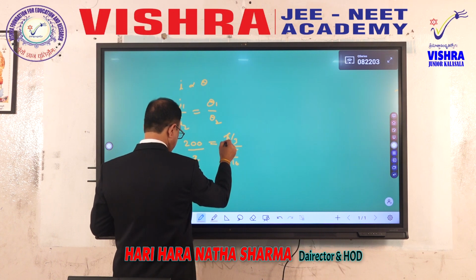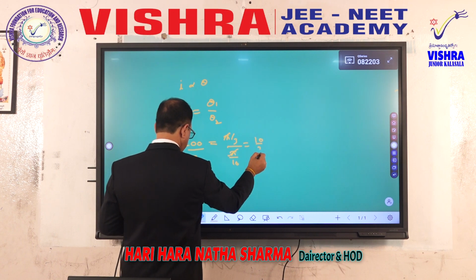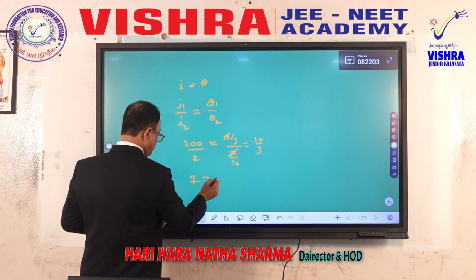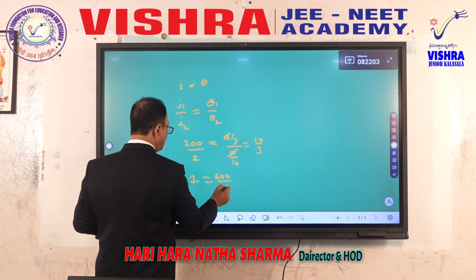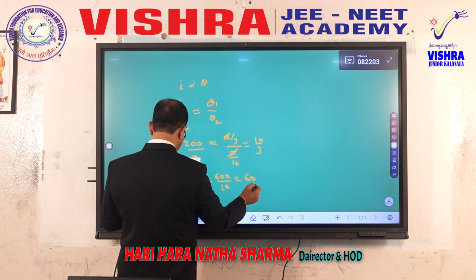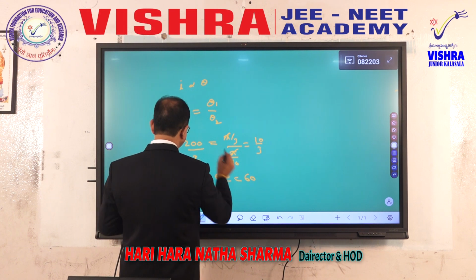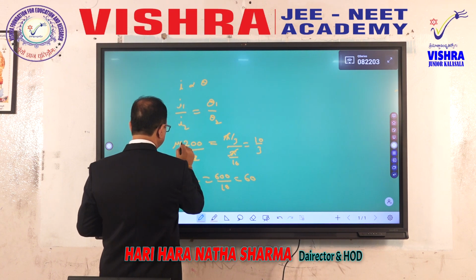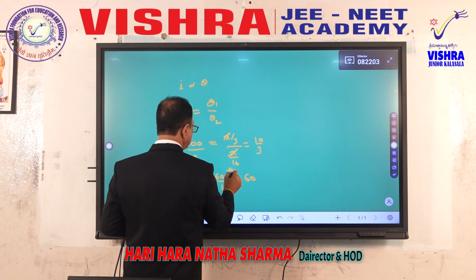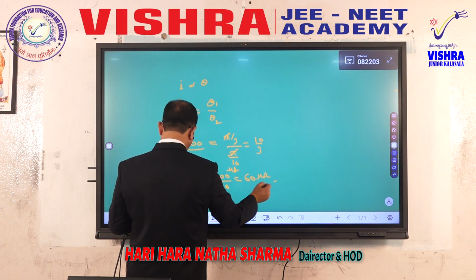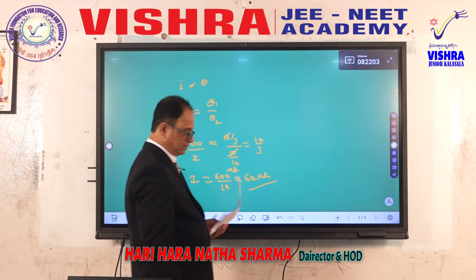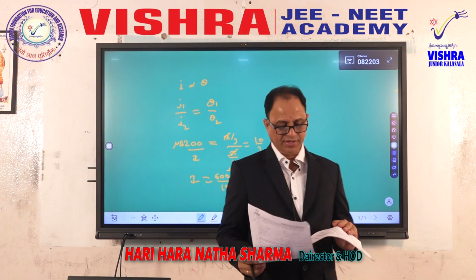Pi over 10, that is equal to 10 over 3. Now I is equal to 600 by 10, which is 60. This was 200 microamperes, so the answer comes out in microamperes: 60 microamperes. What an easy problem.